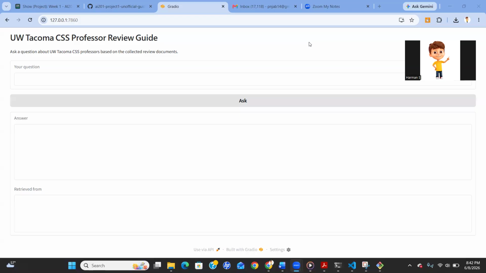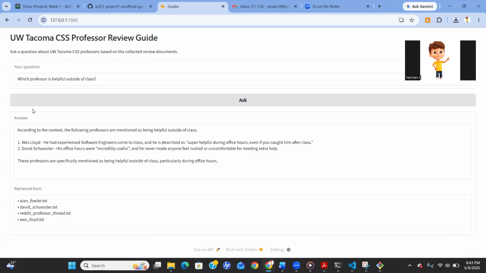For my first query, I will ask which professor is helpful outside our class. The system retrieves review chunks discussing office hours, availability, responsiveness, and willingness to help students. The generated response identifies professors such as Wes Lloyd and David Schussler as being supportive and available for assistance outside of class.